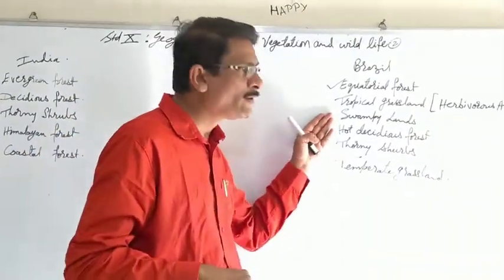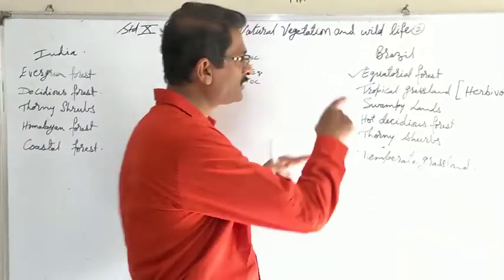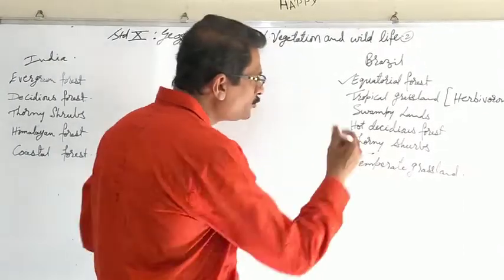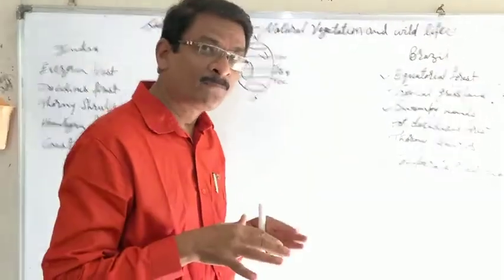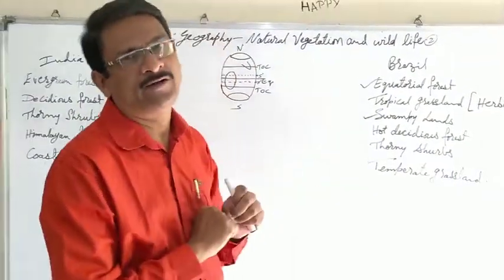After that, in this swampy land we also find anacondas, which are also available in the equatorial region. These are the unique areas where we find some variation compared to India.